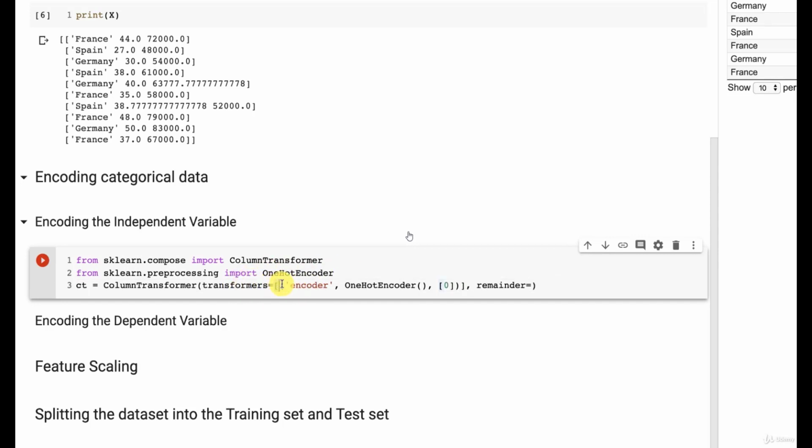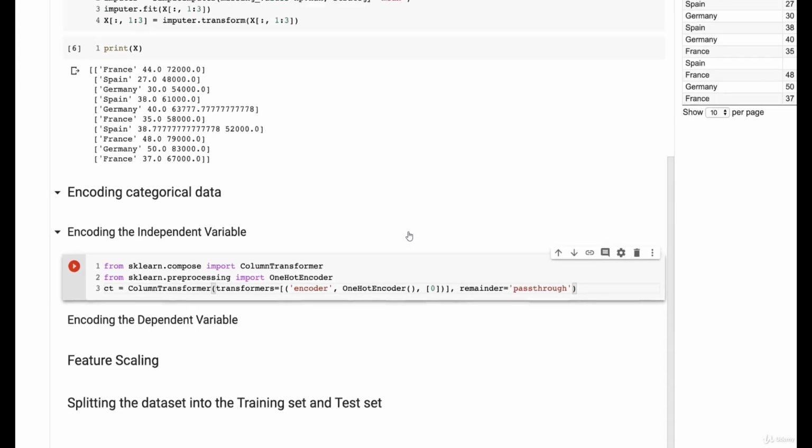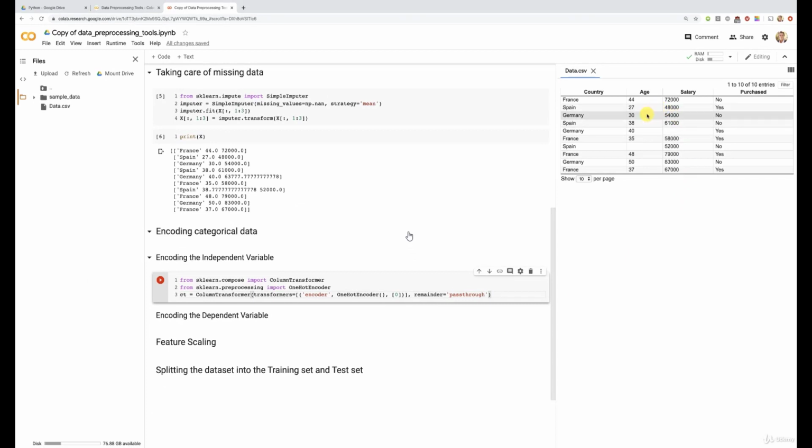The transformers argument is equal to all this, in square brackets. So great. And now the second argument, remainder. Here we want to specify in quotes the code name passthrough, which says that we indeed want to keep the columns that won't have some transformation applied, that won't be one-hot encoded, which are of course age and salary. If we don't include this remainder equals passthrough here, then when we apply the transformation on X, we will only keep the first three columns resulting from one-hot encoding. And of course we want to keep age and salary in our matrix of features. That's what it's used for.